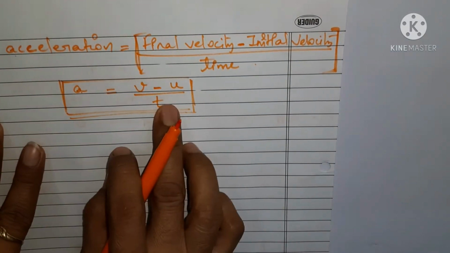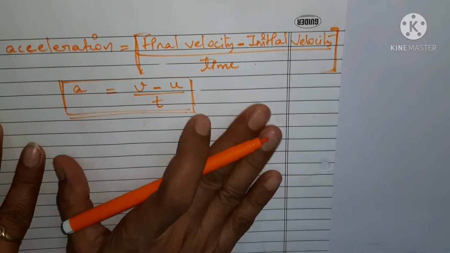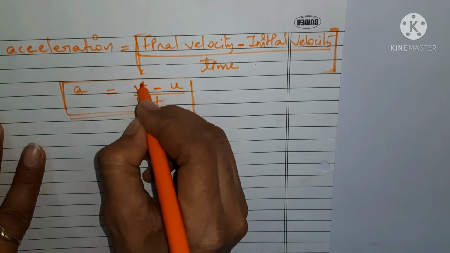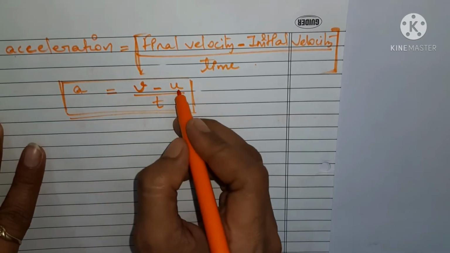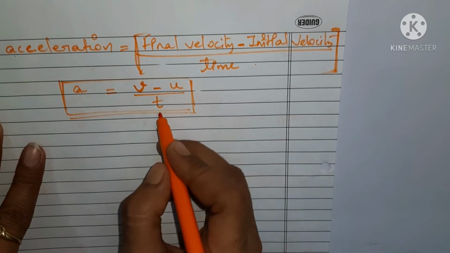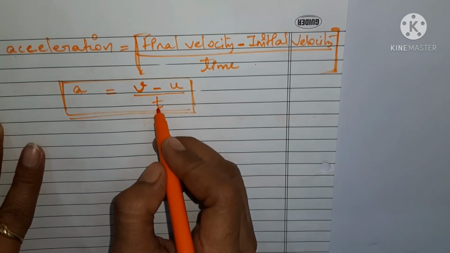This is the formula to find acceleration when you are given the final velocity v, the initial velocity u, and the time.